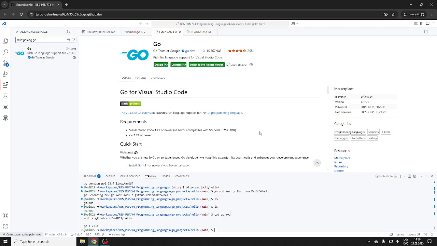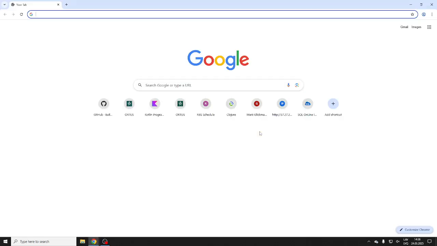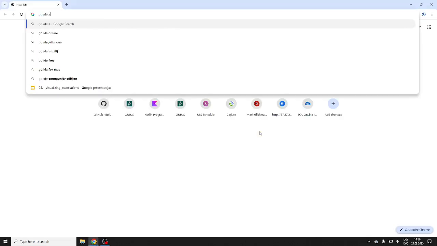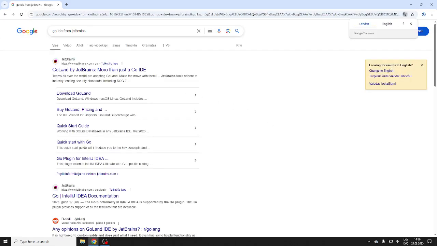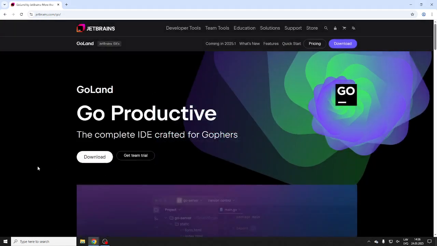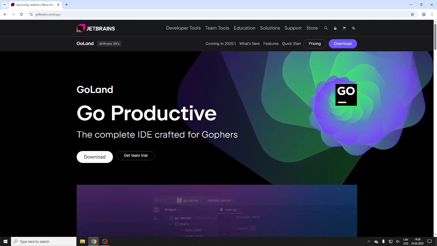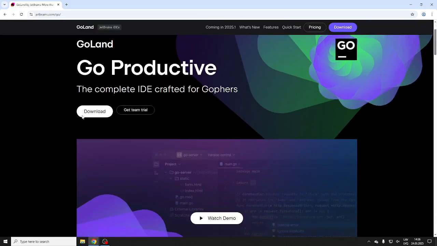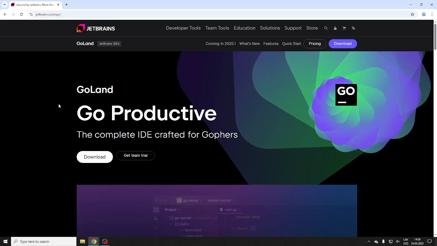Of course, you don't have to use Visual Studio Code. There is another option: GoLand from JetBrains, which I actually had installed on my computer. It's called GoLand, not Go language. So this would be your major alternative if you like IntelliJ tooling. It's a very good IDE, slightly heavier than Visual Studio Code, but has some extra things. It does have pricing, of course.